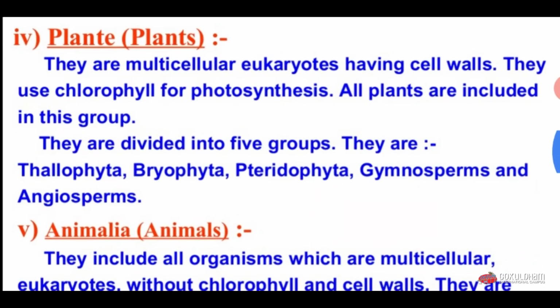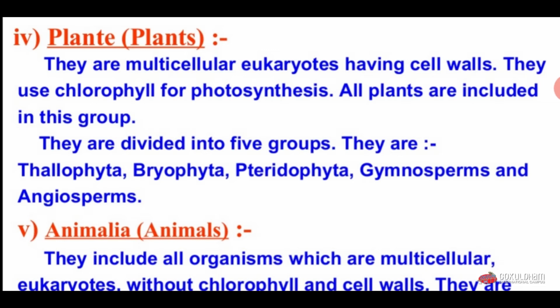Next and fourth kingdom is the plant kingdom, in which all the plants are included. They are multicellular eukaryotic organisms having a cell wall. They use chlorophyll for photosynthesis.